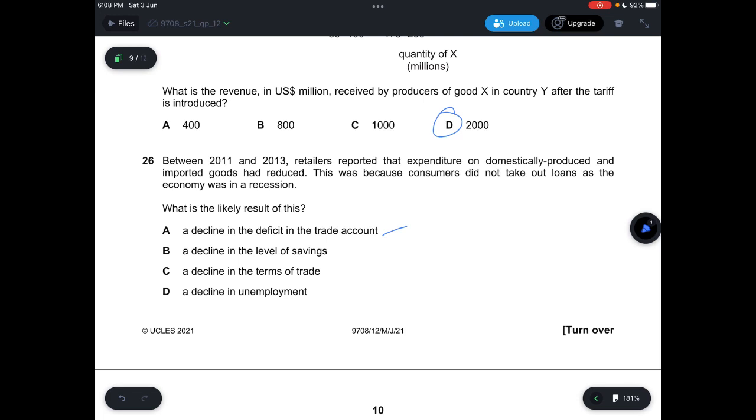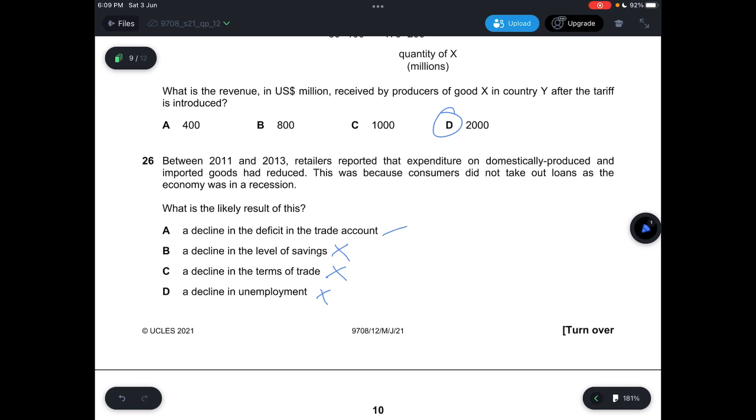And B, it says a decline in the level of savings, which is not correct. There is an increase in the level of savings. And C, it says a decline in terms of trade, which is not correct. You can't really prove this. And D, it says a decline in unemployment, which is not correct. You cannot really determine the likely result to be a decline in unemployment, because here you're just talking about expenditure on domestically produced and imported goods having reduced, and consumers not taking out loans.